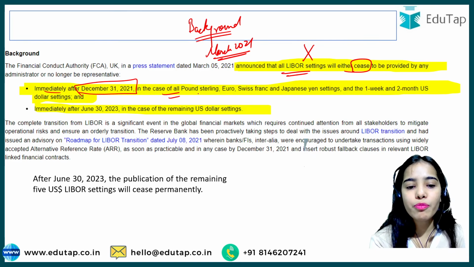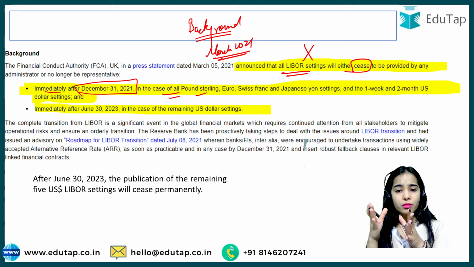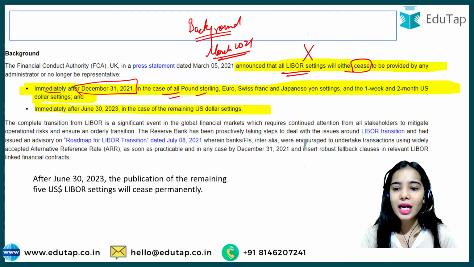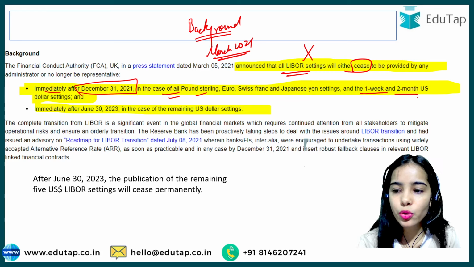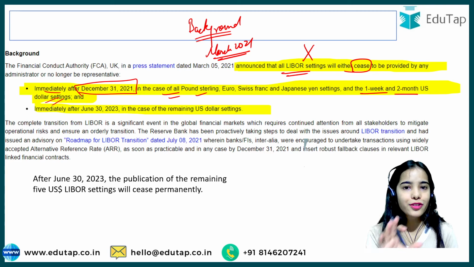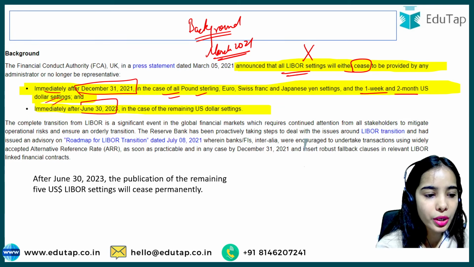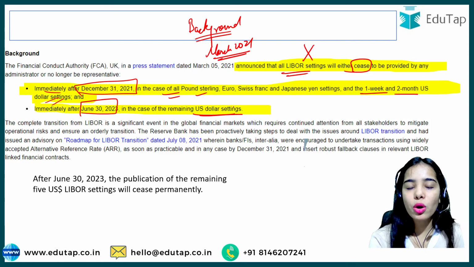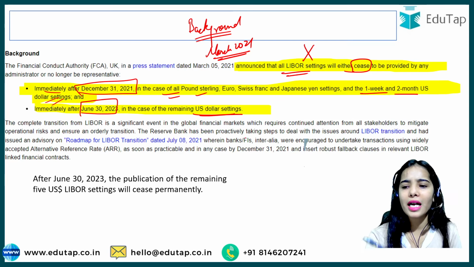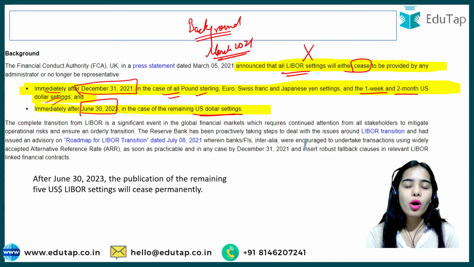In the case of pound sterling, euro, Swiss franc and Japanese yen settings, the Libor will not be provided, and for the 1 week and 2 month US dollar settings also, the Libor rate will not be provided. After June 30, 2023, for the remaining US dollar settings, that is the overnight one and the 6 month, 12 month, for those also the Libor will stop being released or provided.